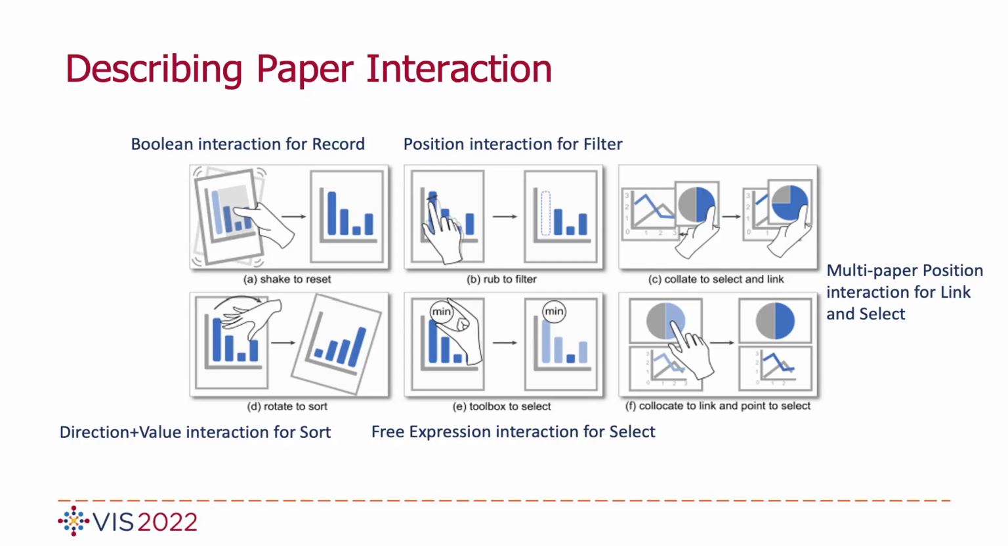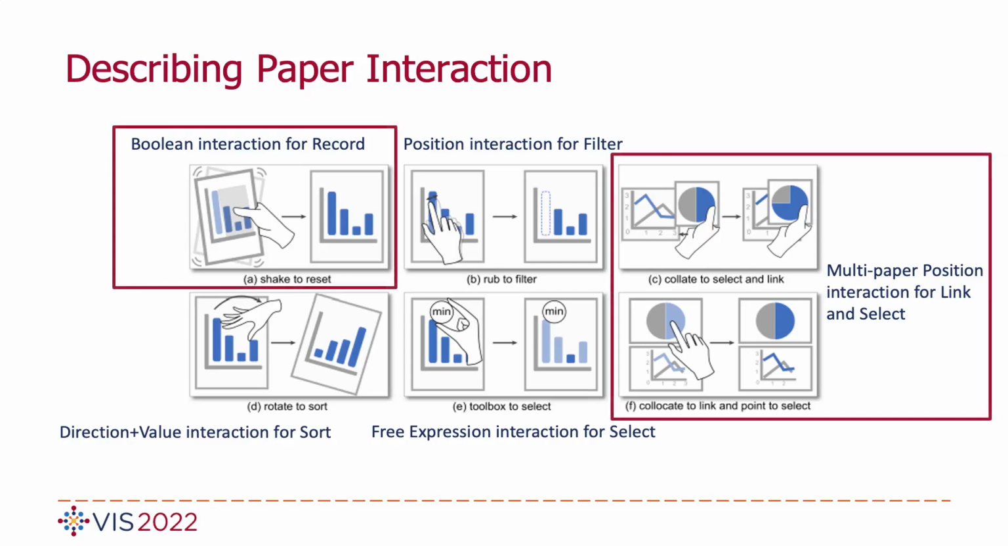For example, shake to reset is a Boolean interaction for record, and collate or collocate to select and link is a multi-paper position interaction for link and select.